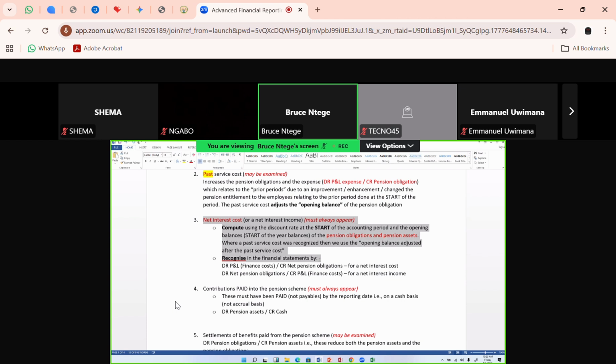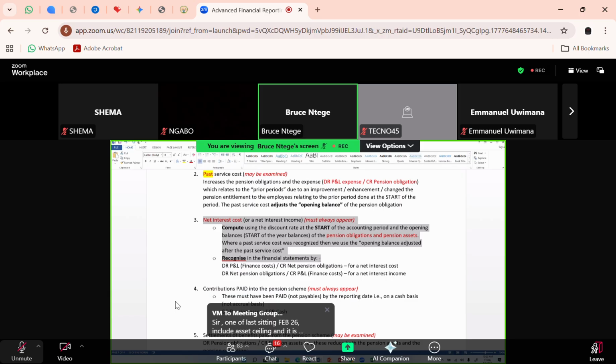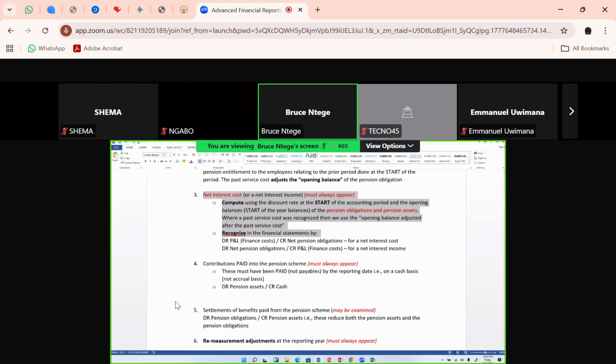The difference there will now be figures and the interest rate. Use now the figure there for pension obligation, the figure there for pension asset. If there's a past service cost, first adjust the past service cost. You get it? And then get the revised or adjusted opening balance for the pension obligation times that interest rate. Calculate it. When you calculate, get the net amount, net interest income or net interest expense, then recognize it, do the double entry. So similar to Butera.